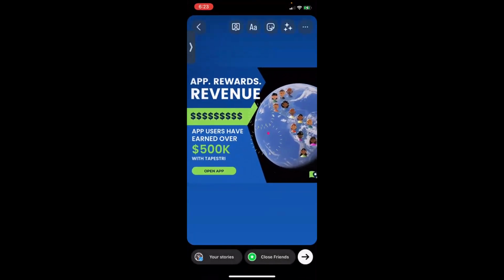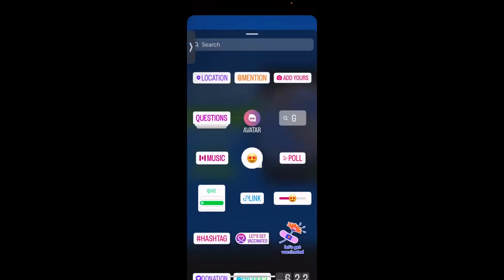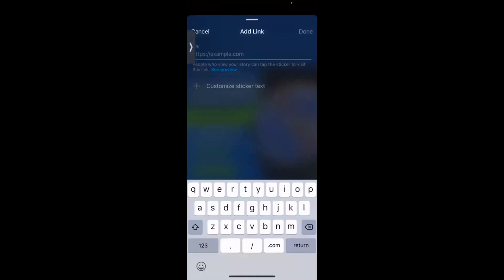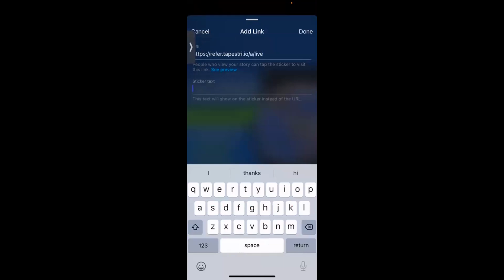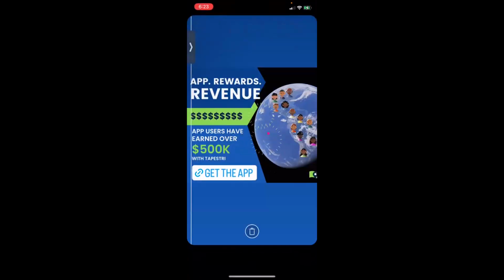Now I'm going to actually go up here and click this little smiley happy face. And I have the ability to add a link. So I clicked on link. I think I've copied. Yeah, copy and paste. And then I can customize the sticker and say open app or get the app or whatever I want it to say. Get paid. Okay. And I can put it right here.